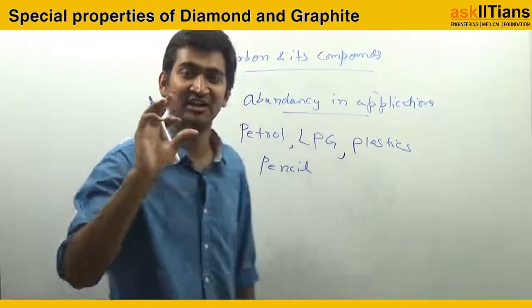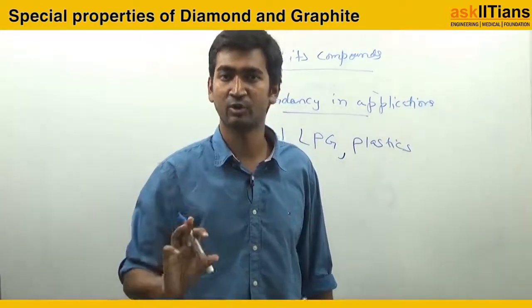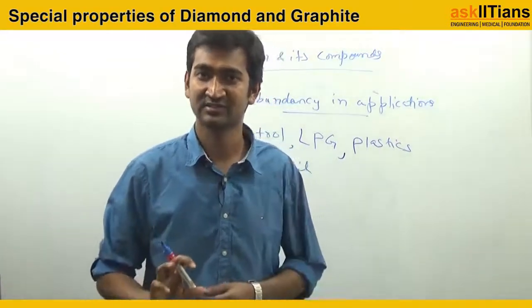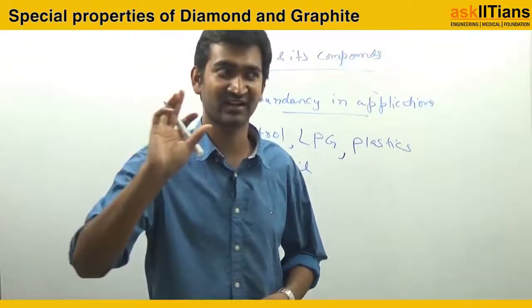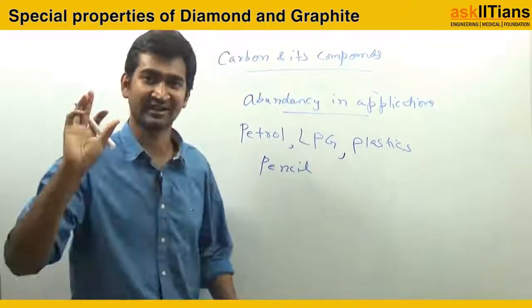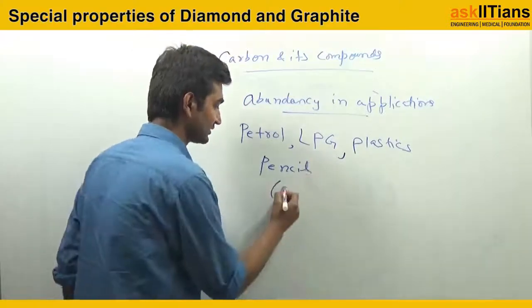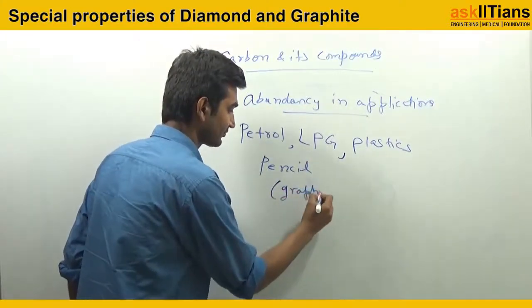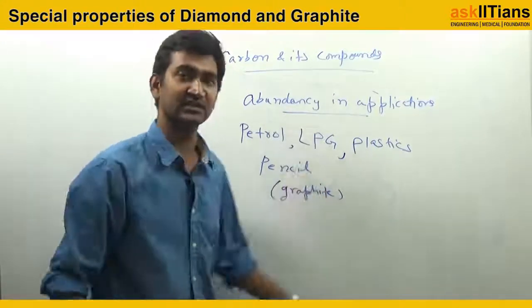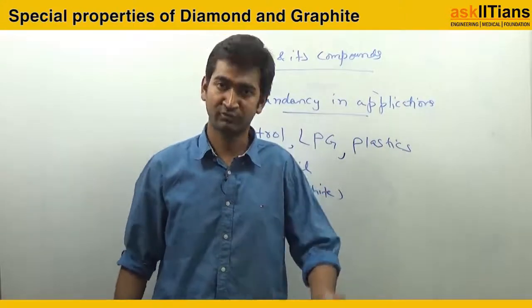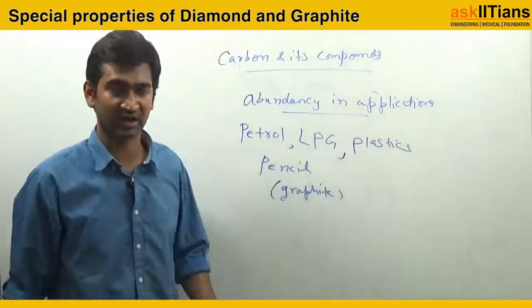It has an allotrope of carbon, if you know, that is known as graphite, and you are very correct, that is a form of carbon, an allotropic form of carbon.